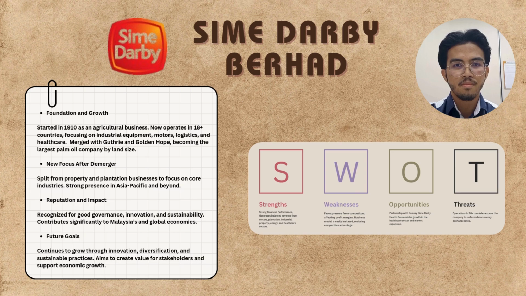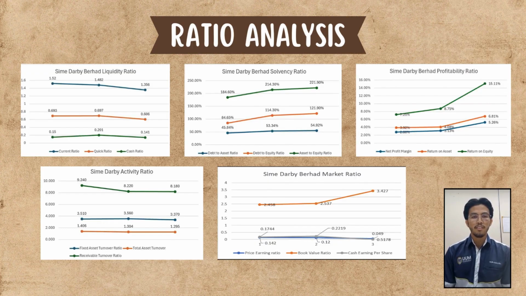Okay, we look at ratio analysis. First, Sime Darby's liquidity ratios for the period from 2022 to 2024 show a decline in its ability to meet short-term obligations. The current ratio assesses how well the company can use its current assets to pay off its short-term liabilities. Second, Sime Darby's solvency ratios indicate an alarming rise in their leverage from 2022 to 2024.